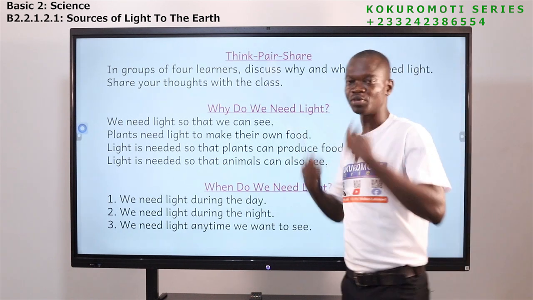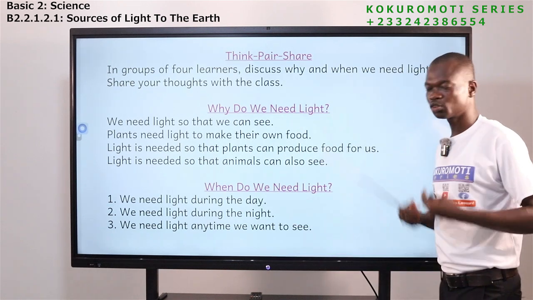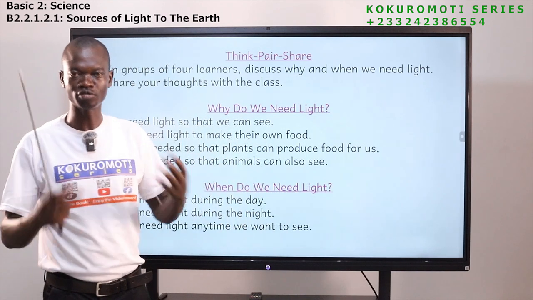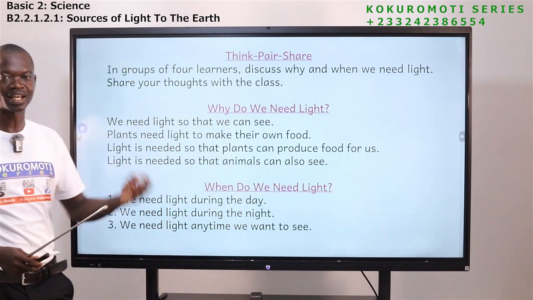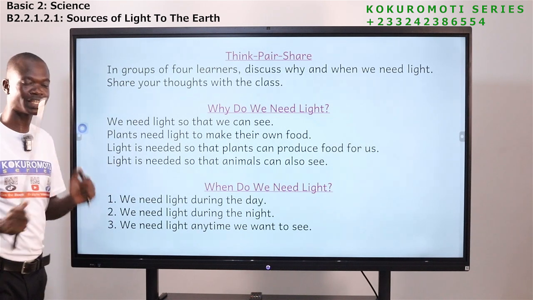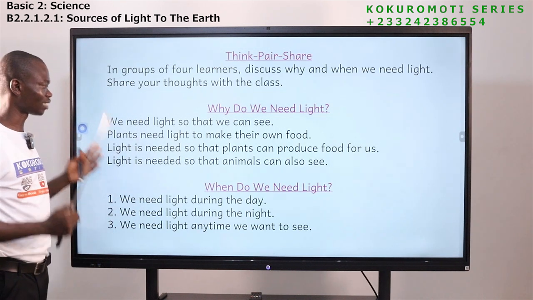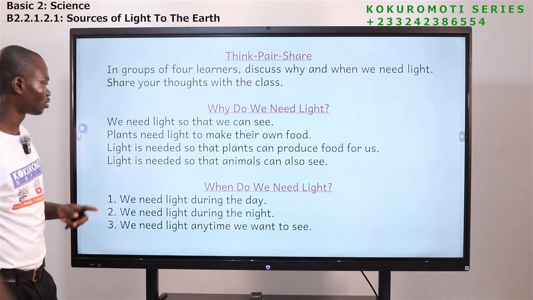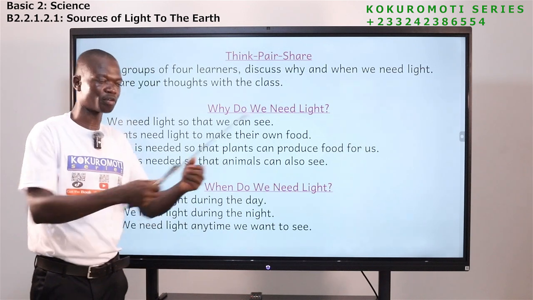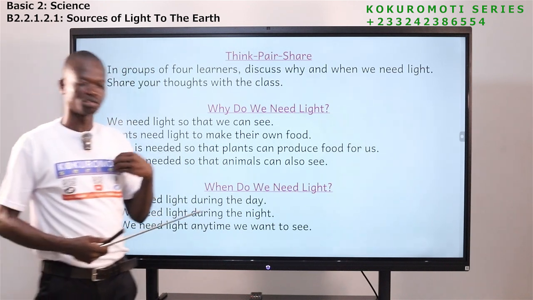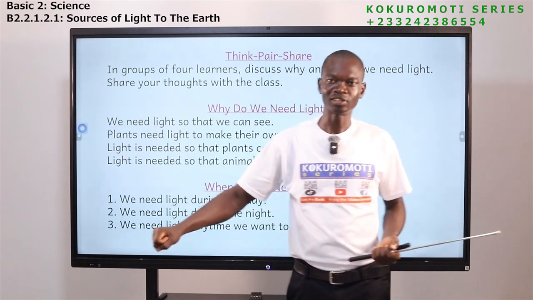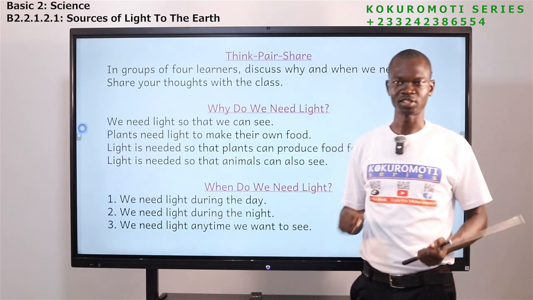We need light so that what? We can see. Plants use what? Plants use light to make their own food. What we call photosynthesis. Plants, they make their own food, and without light they can't make their own food. So for plant to make its own food, it needs what? Light. Light is also needed so that plants can produce food for us. The food that we eat, we get them from plants. So human beings too, we need light so that plants will use the light to make food, and we will go there and take the food.